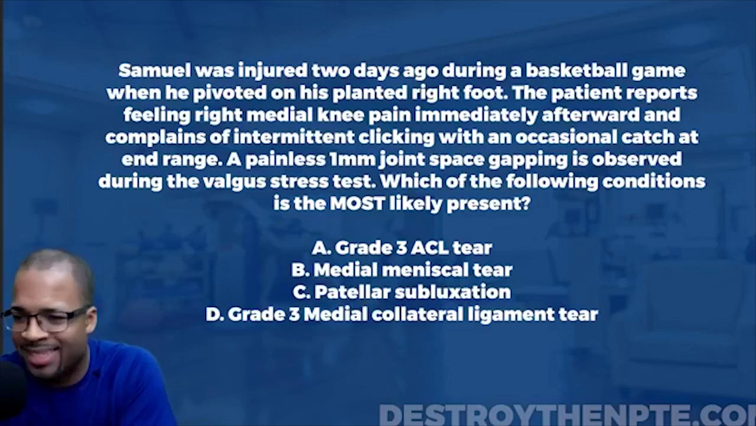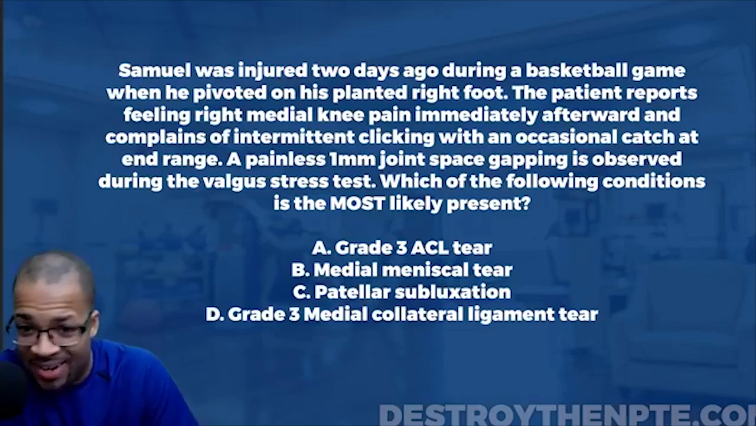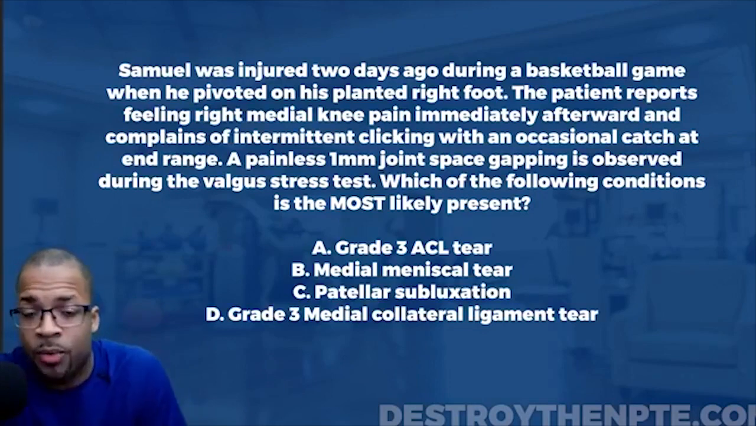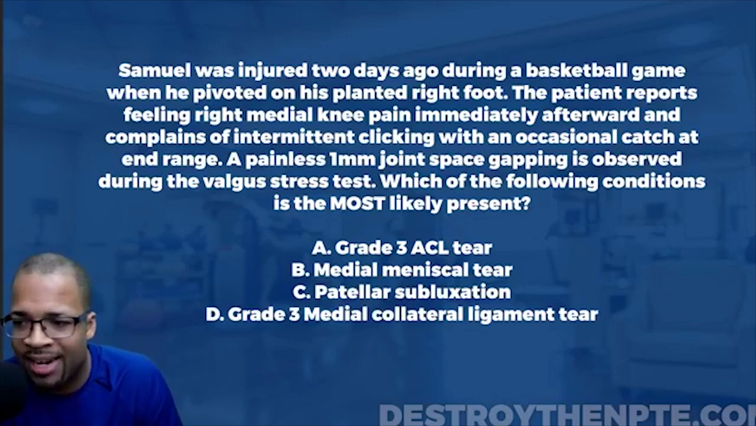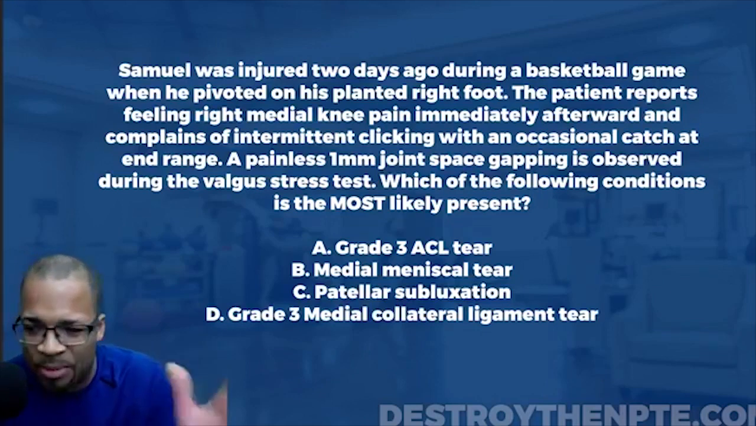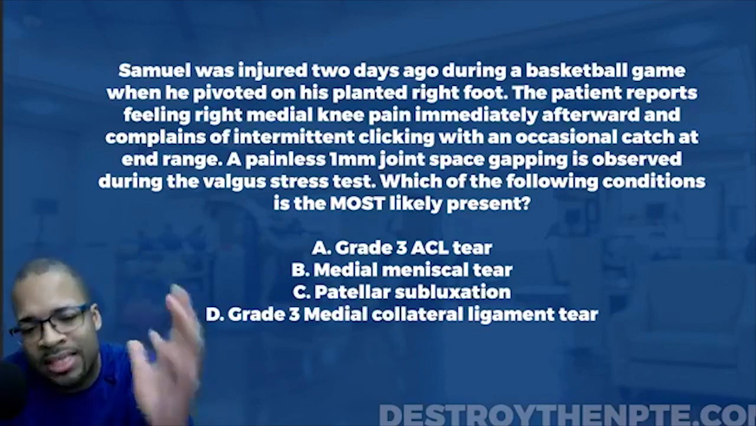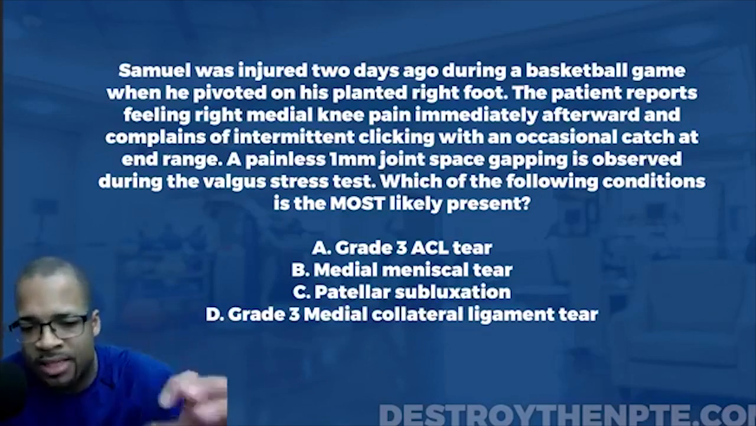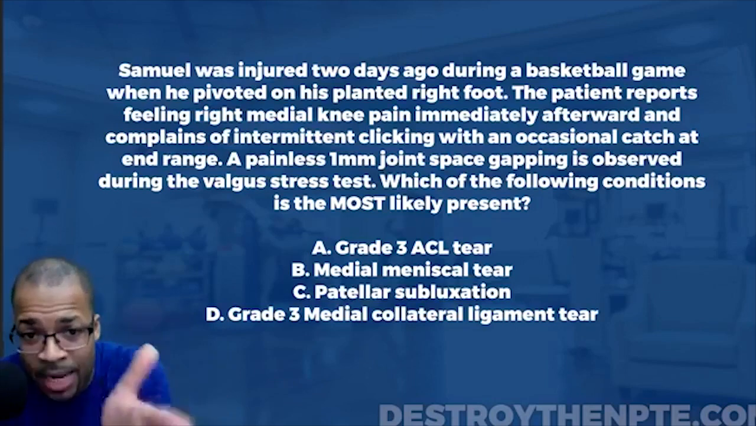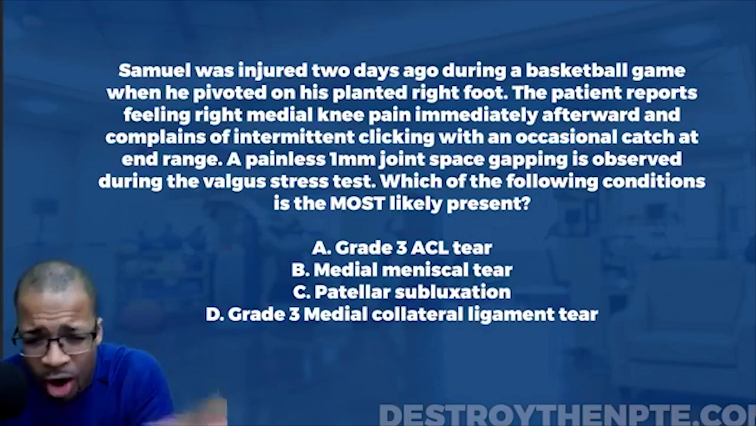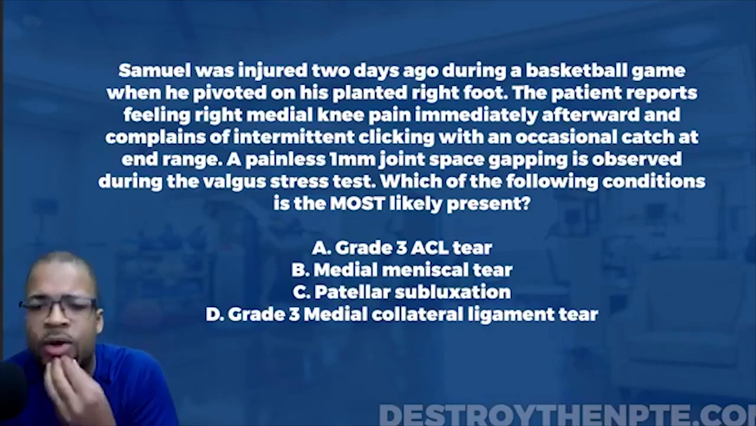Sets us up for the ACL tear, sets us up for medial collateral ligament tear, sets us up for a meniscal tear. Actually, all three of those. And when they're all three combined together, we actually have a name for that, right? And that's called the terrible triad. Okay, so right now, I can't really tell if any one of these is really the pathology in question, because that mechanism of injury could potentially cause each one of these, even the patellar subluxation. So let's go ahead and continue down the line.